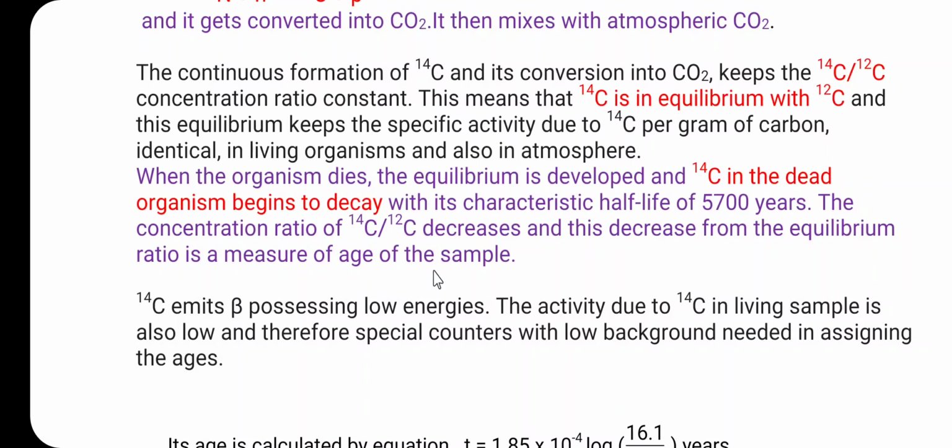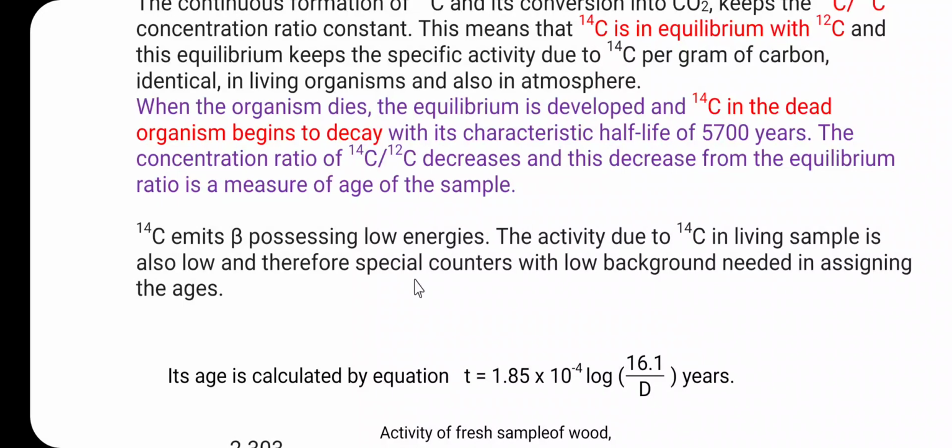This carbon 14 decays to nitrogen 14 plus beta particles having very low energy, generally 0.155 million electron volt, and these are called soft beta particles. Thus the energy as well as the specific ionization of the beta particle is very small.